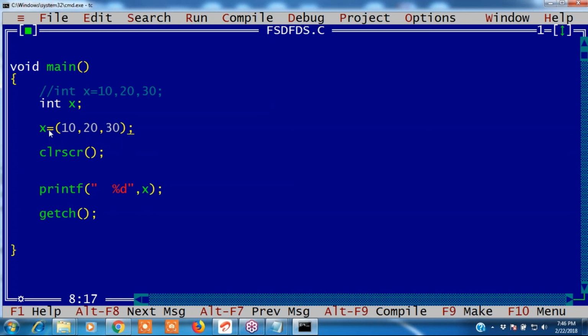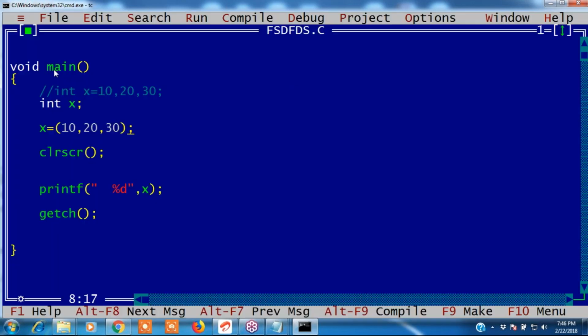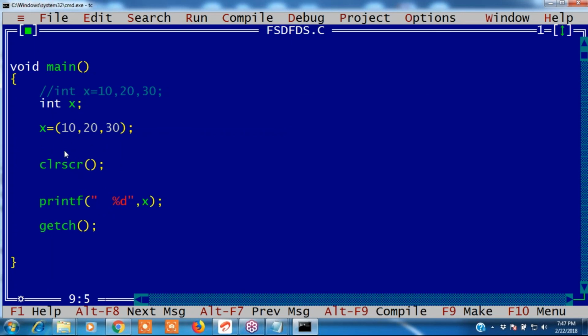30 is the value. The second operation is equals to: the 30 value is assigned to x. See here, 30 is assigned to x, because the first priority is this. The comma operator has the least priority. Whenever you write parentheses, it gets higher priority, right?